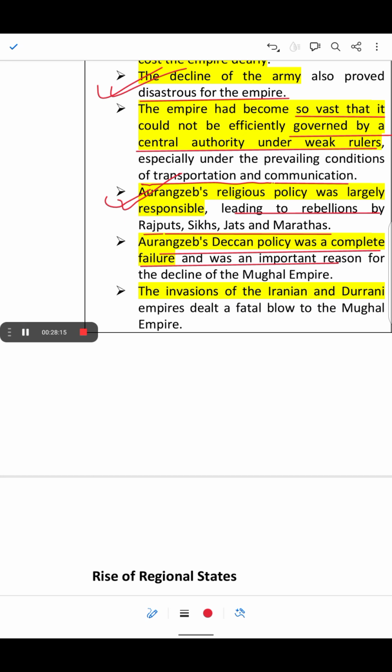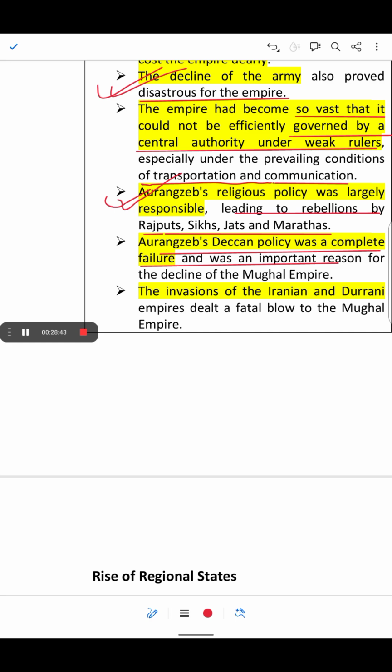Aurangzeb's constant long war in the Deccan, which lasted for many years, drained the Mughal resources and military strength, and other areas were neglected while he was focusing on the Deccan. So his Deccan policy led to the eventual decline of the Mughal Empire.